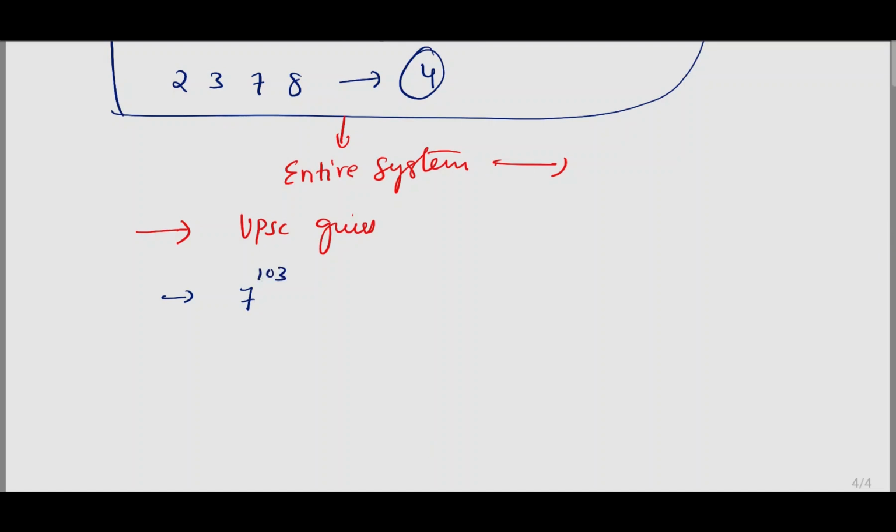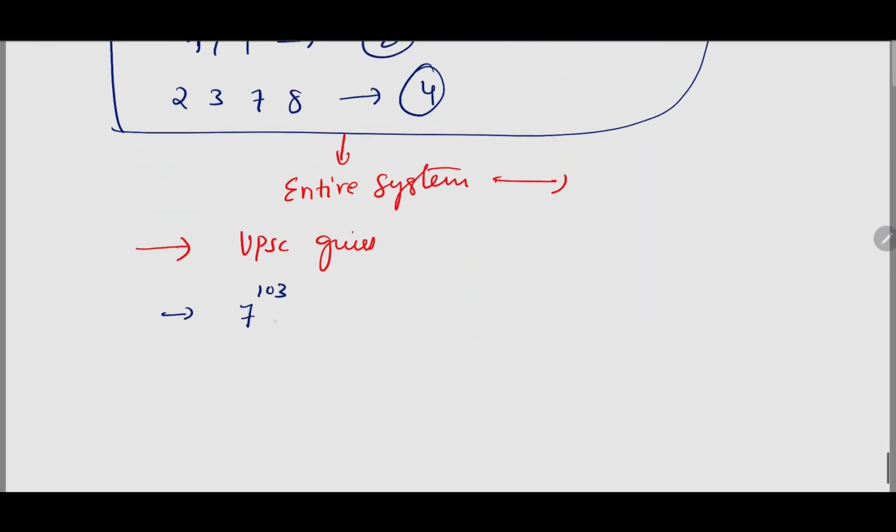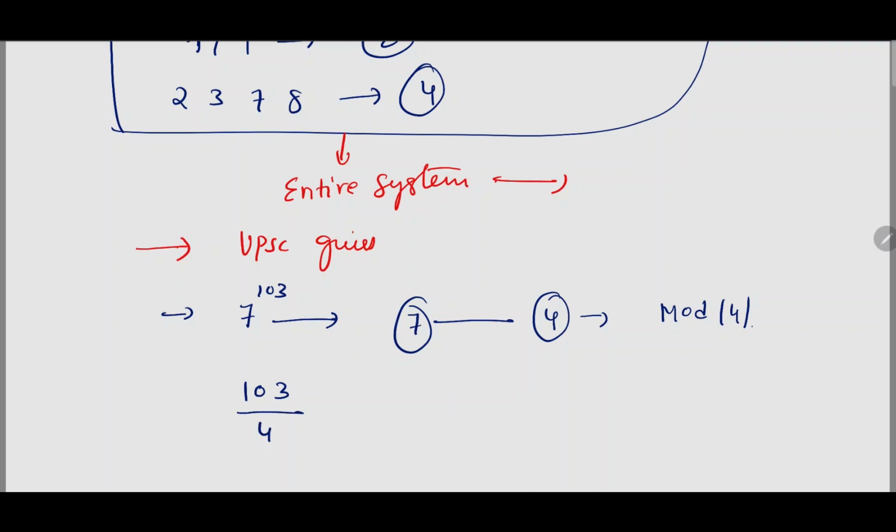Only the position inside the cycle matters. In unit place, what is the number? 7. As you know, the length of the cycle for 7 is 4. Now what you have to do? Take exponent mod 4. So now you have to divide the power by 4.